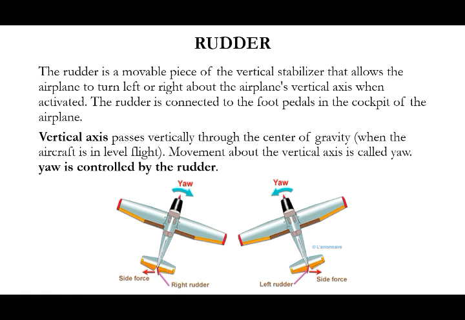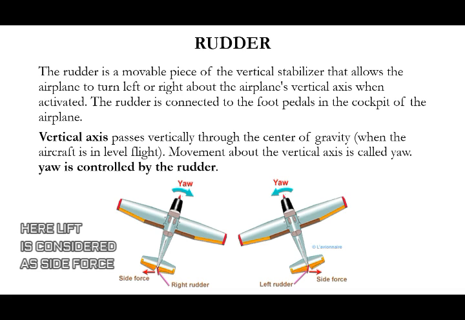Next one, rudder. The rudder is a movable piece of the vertical stabilizer. This allows your aircraft to turn left or right about the vertical axis. Based on the vertical axis only, we can decide either right turn or left turn. This can be controlled by the foot pedals present in the cockpit, like how we operate the brake or clutch in a car. So we just move the foot pedal to control your aircraft's right or left turn.